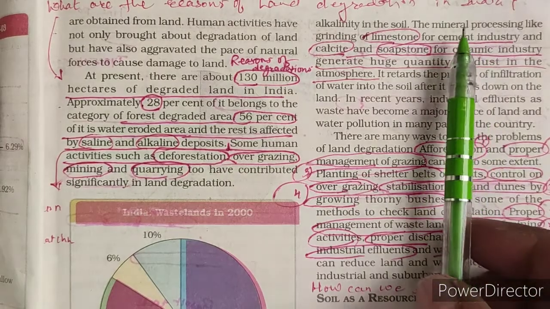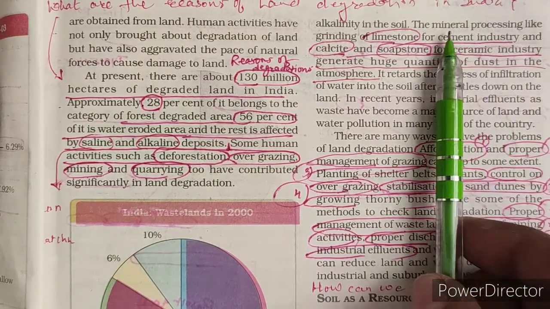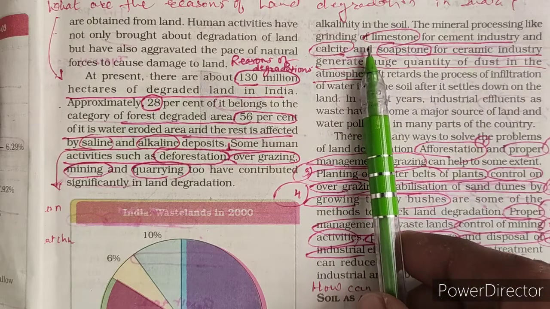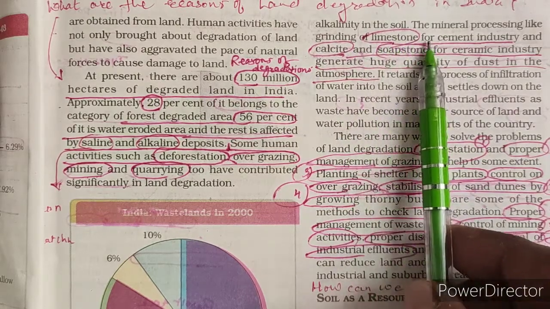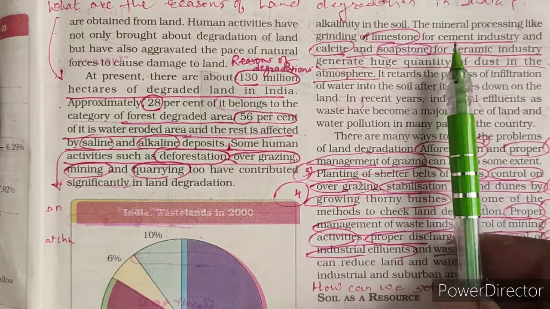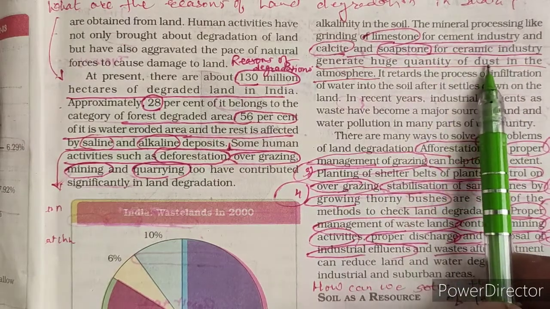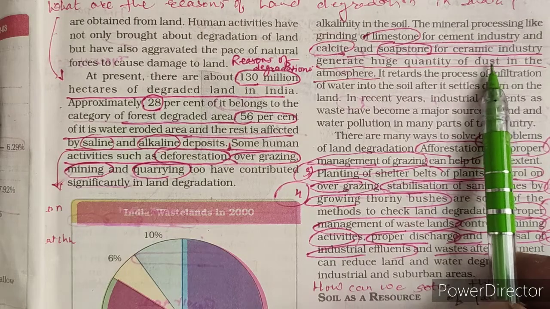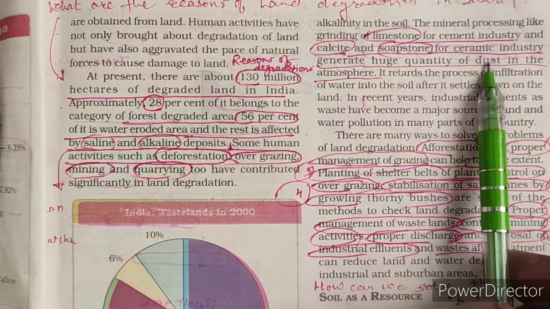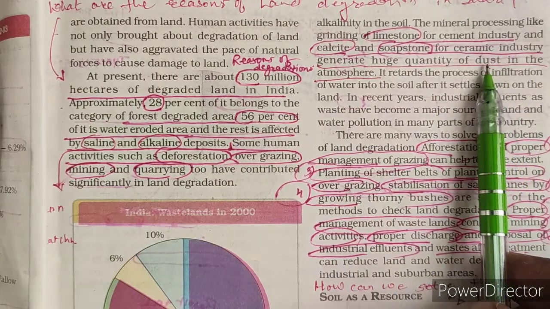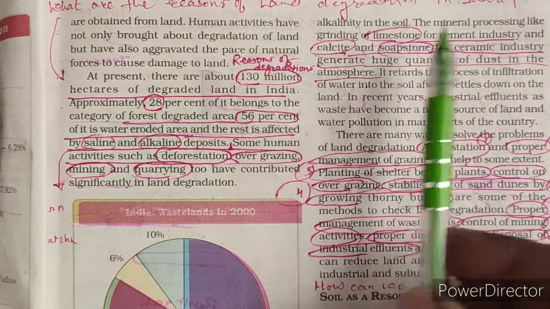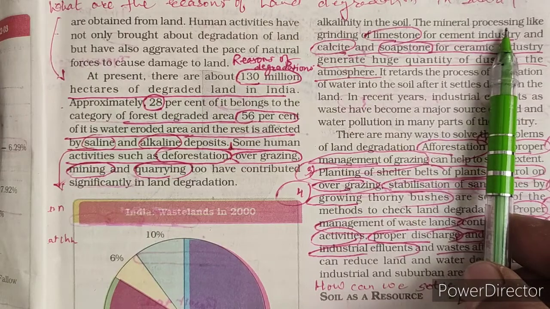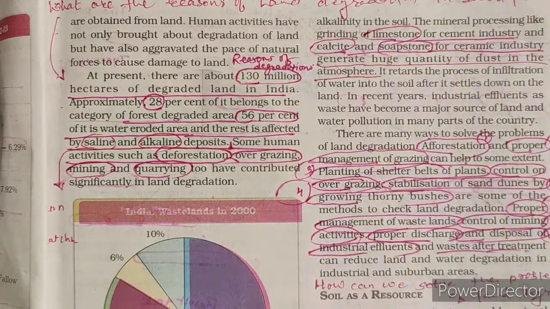Now the next point is mineral processing. When we see the grinding of limestone, when lime is prepared for the cement industry, huge dust is released into the atmosphere, and finally that dust will fall on the soil and mix in the soil, and the quality of soil will decrease. So our next point is mineral processing, and its great example is limestone.